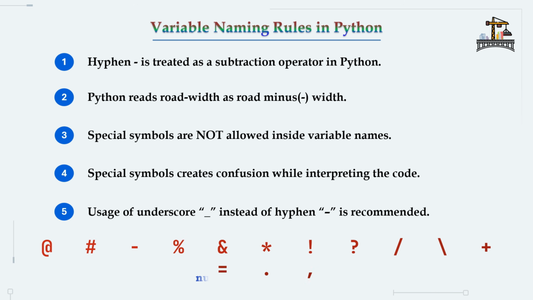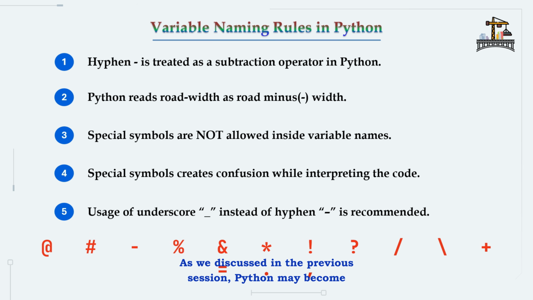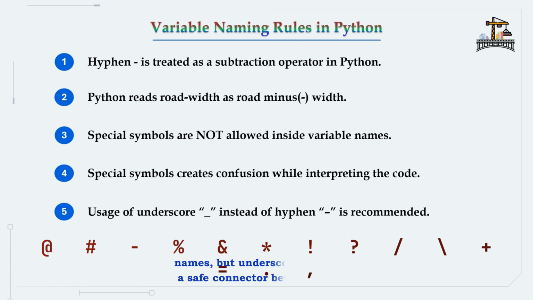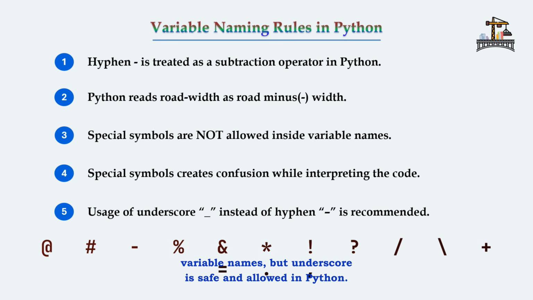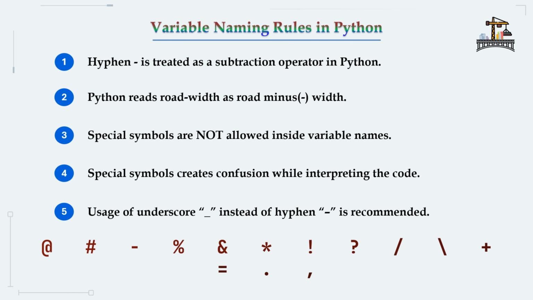It safely connects words and numbers without creating confusion. As we discussed in the previous session, Python may become confused when spaces or special symbols are used inside variable names. But underscore works like a safe connector between words. So always remember, special symbols create confusion in variable names, but underscore is safe and allowed in Python.